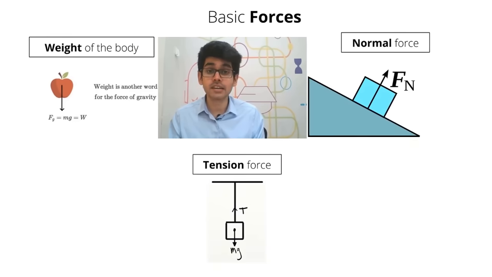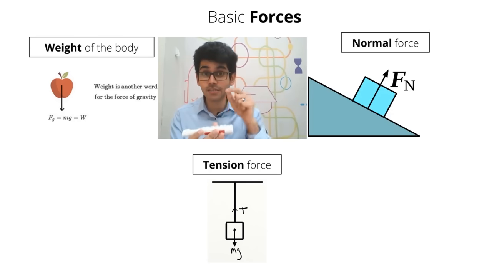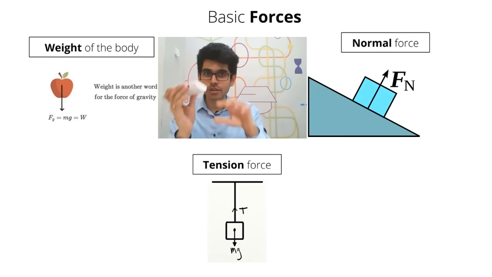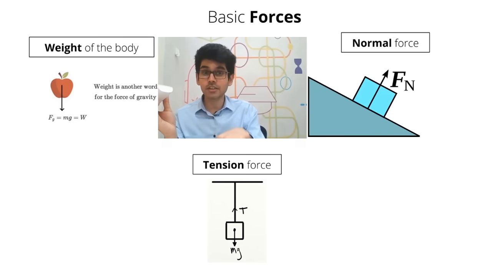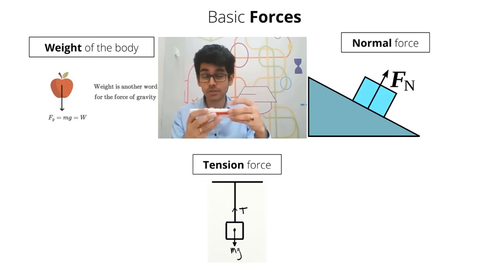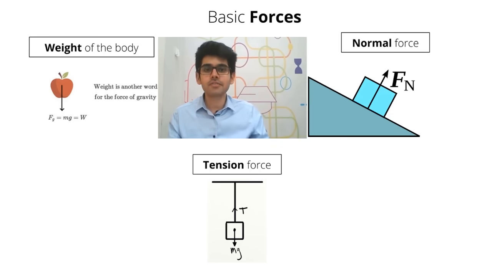Now let's have a look at the basic forces that we are going to encounter today. First is the weight of the body. Always remember, this is a gravitational force and it is always attractive in nature. For example, if this is an object, it falls down, and where does it fall? It falls down towards the center of the earth, jo niche hai, because we are on a sphere. So the center of the earth is always below us. So everything falls down because of this force. You can see, because of this force, this is moving and going down. So that is the weight of the body.